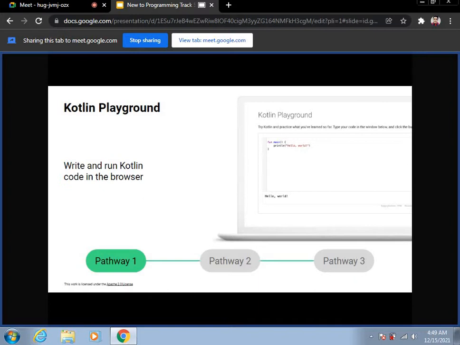So you can just navigate to the Kotlin Playground. Here you can access this site, and it looks something like this, as you can see on the screen. You can write your code in this window and hit the green arrow, and the result of your code will be shown to you.